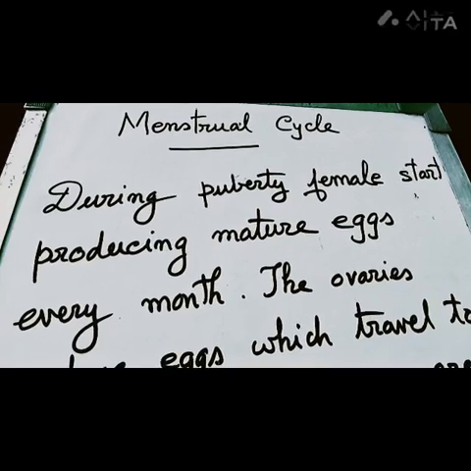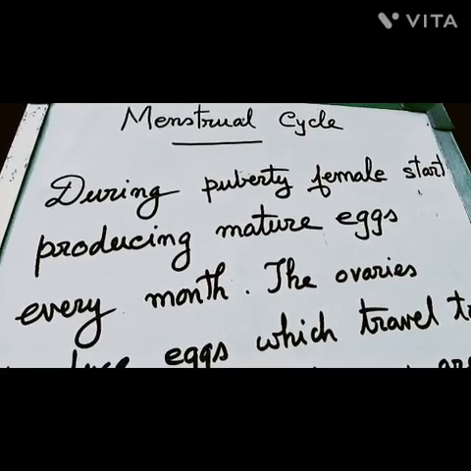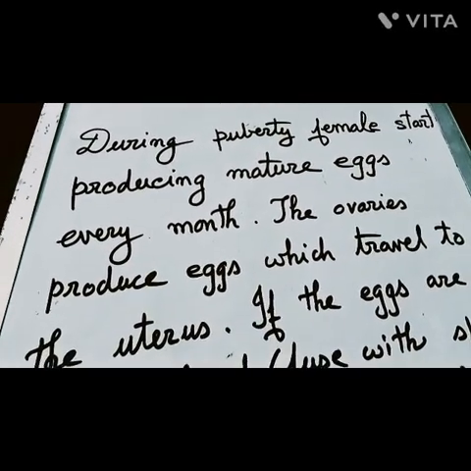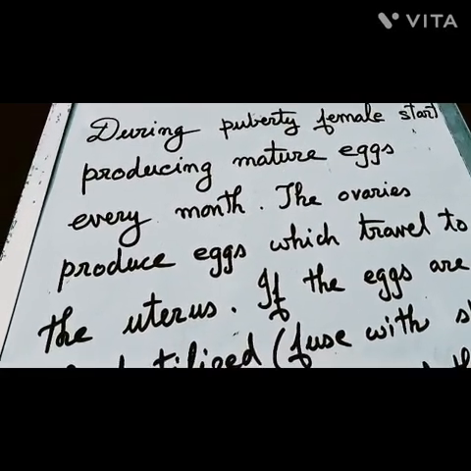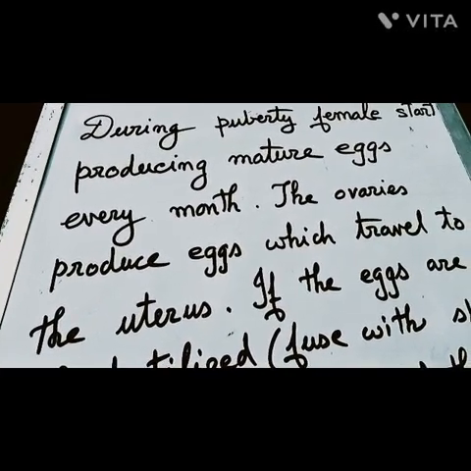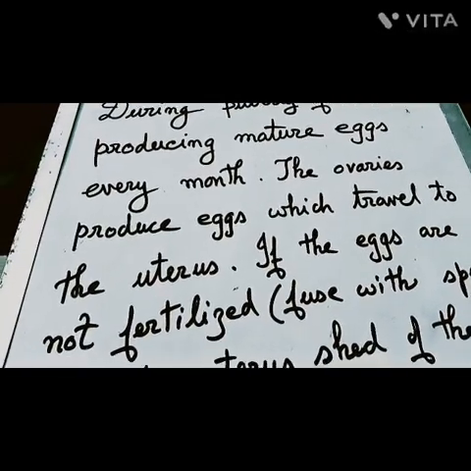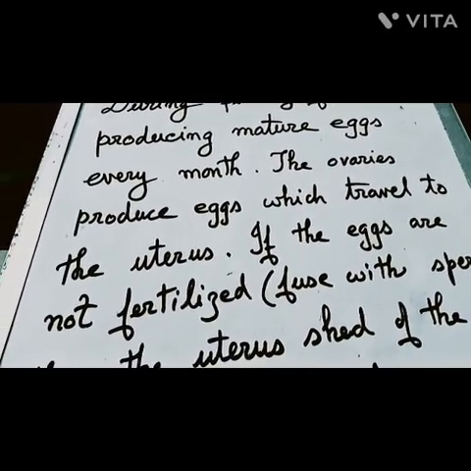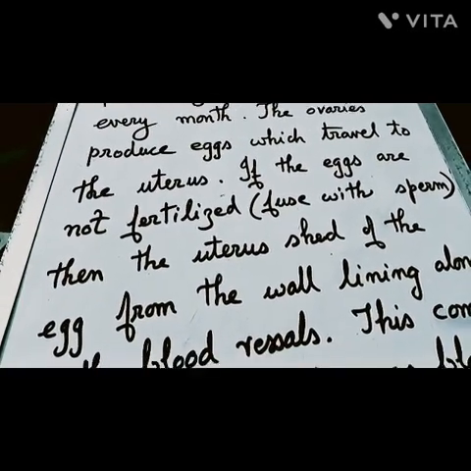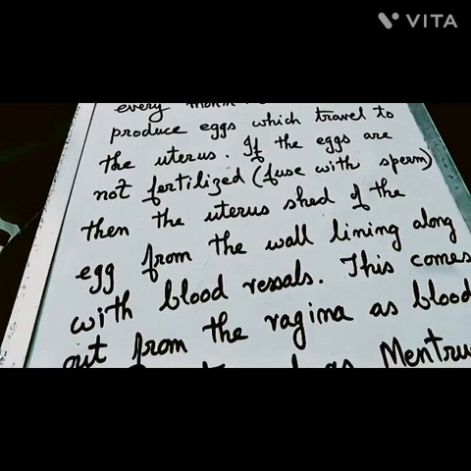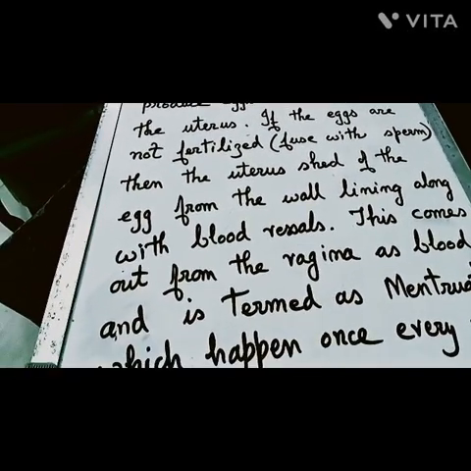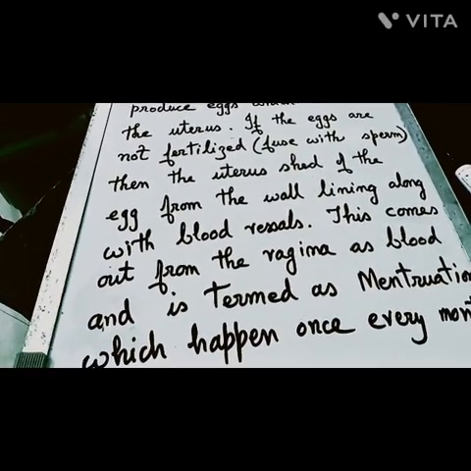Next is the menstrual cycle. During puberty, females start producing mature eggs every month. The ovaries produce an egg which travels to the uterus with the help of the fallopian tube or oviduct. If the egg is not fertilized, that is, not fused with sperm in the fallopian tube, then the uterus sheds off the egg from the wall lining along with blood vessels. This comes out from the vagina as blood and is termed menstruation, happening once every month.